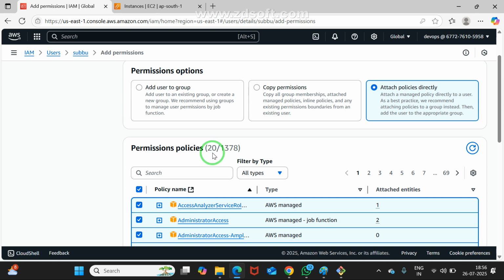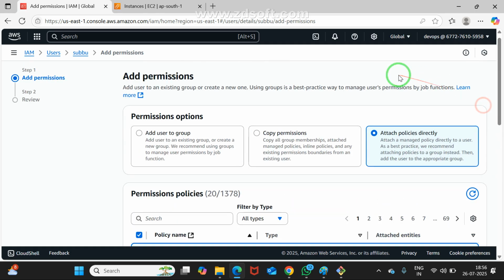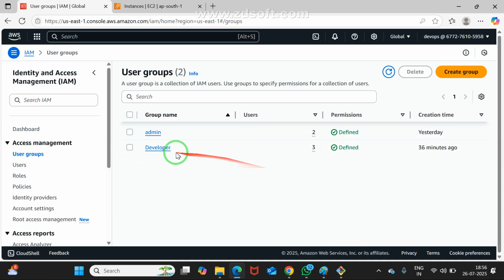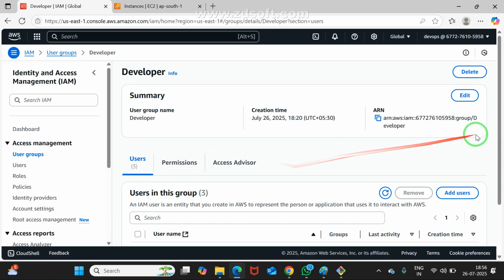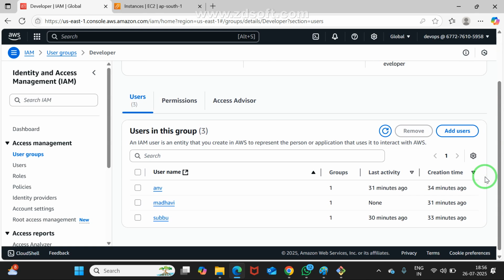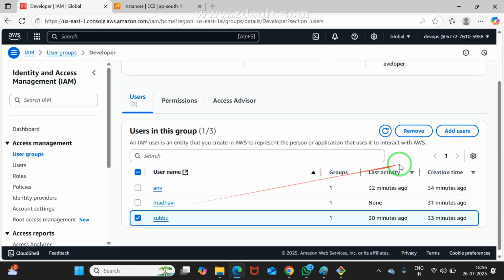Subbu may already belong to a group. Check whether you are in a group first, otherwise you may face complexity. Go to IAM, user groups, developer, and check whether Subbu is there or not. Yes, Subbu is there. That's why it is showing 20. Here some are already there, right? I may remove this first. There, remove user.